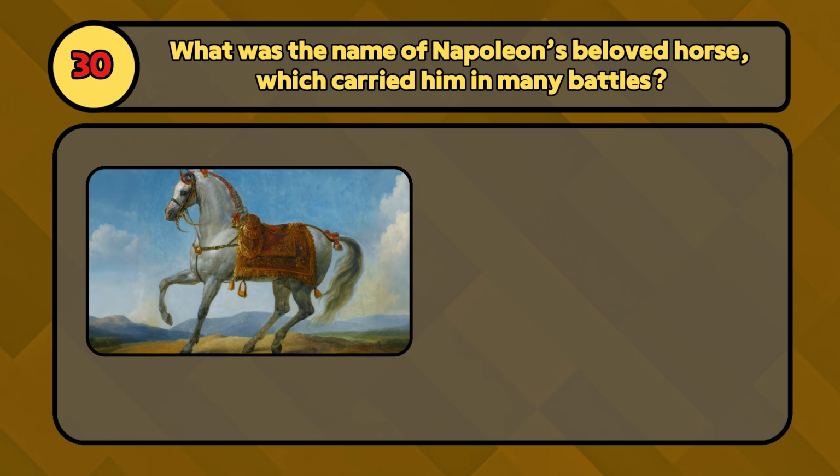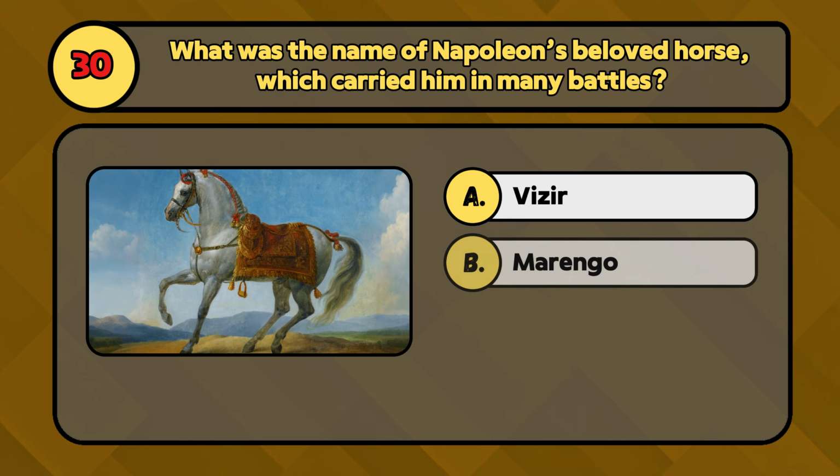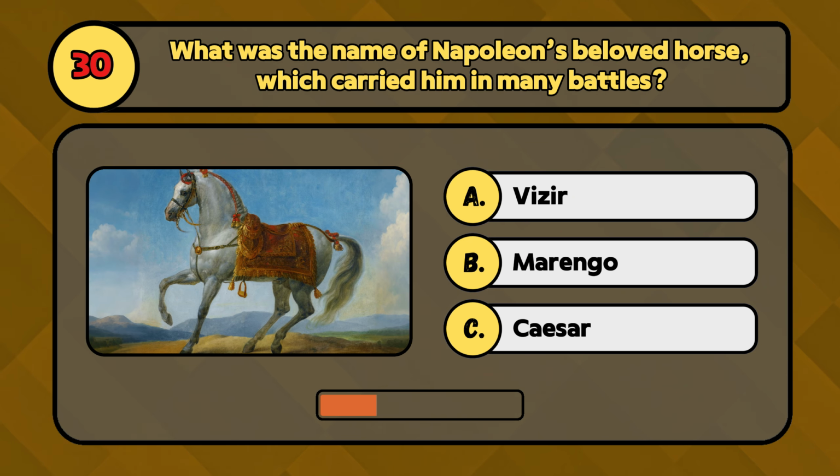What was the name of Napoleon's beloved horse, which carried him in many battles? Was it Vizier, Marengo, or Caesar? It was Marengo, a small gray Arabian that followed Napoleon from triumph to exile.